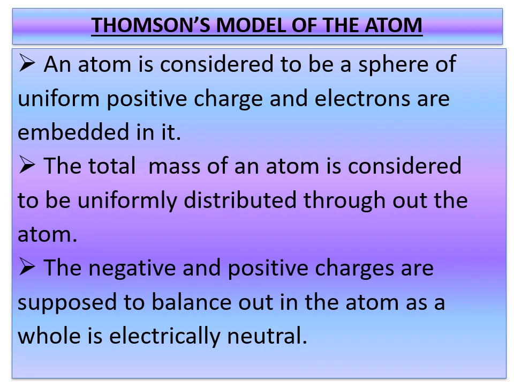According to this model, you have to remember that an atom is considered to be a sphere of uniform positive charge, and electrons are embedded in it. Already I have shown the picture, children. The total mass of an atom is considered to be uniformly distributed throughout the atom. The negative and positive charges are supposed to balance out in the atom as a whole. The atom is electrically neutral.